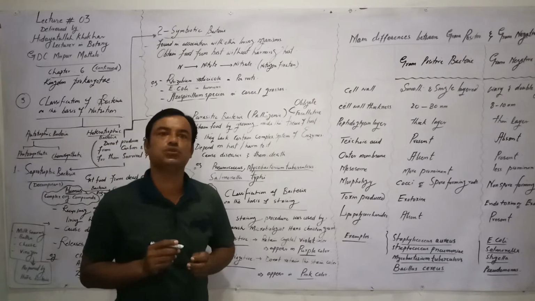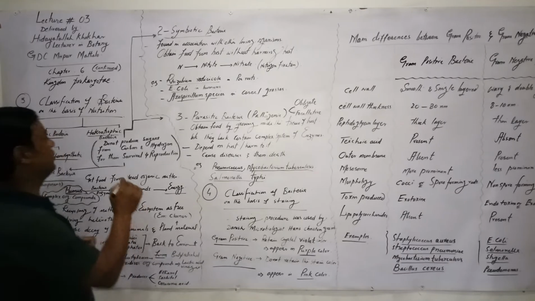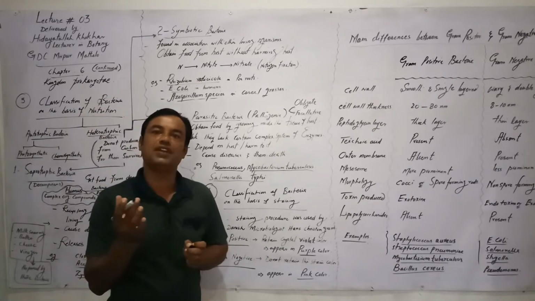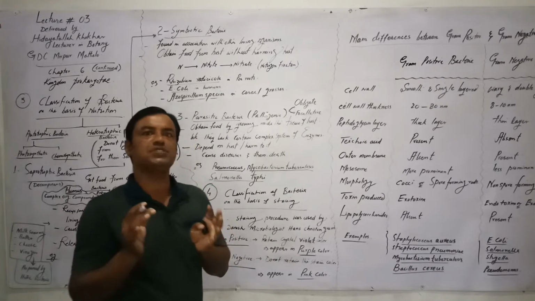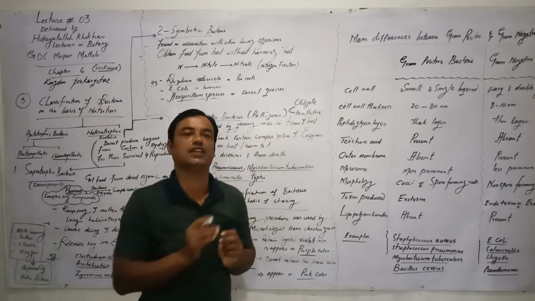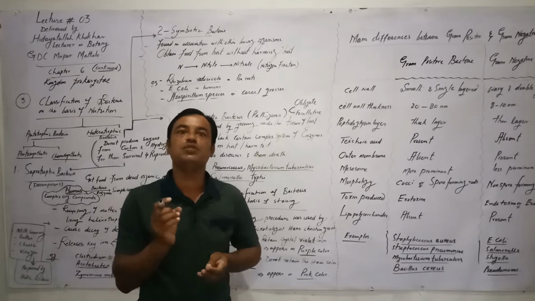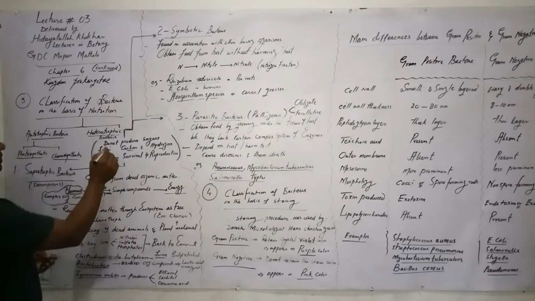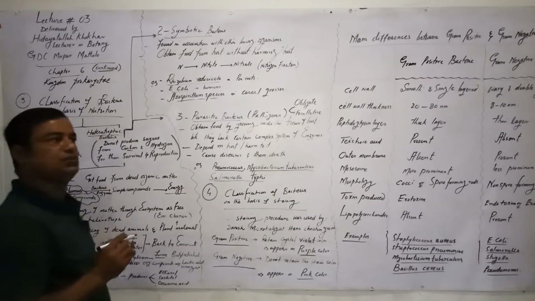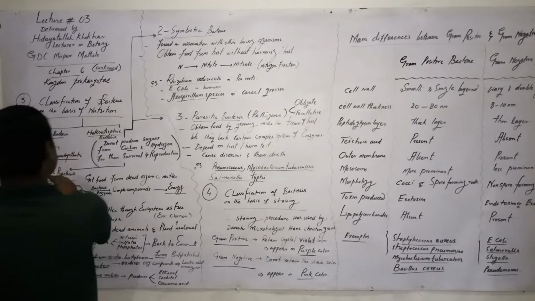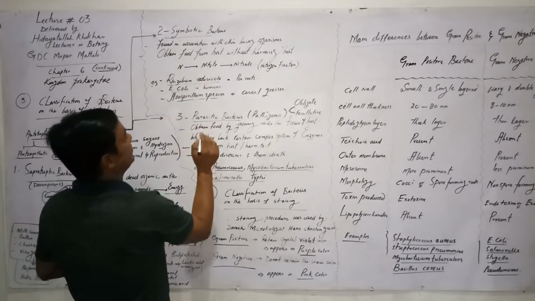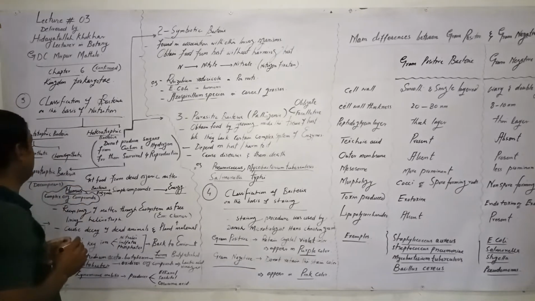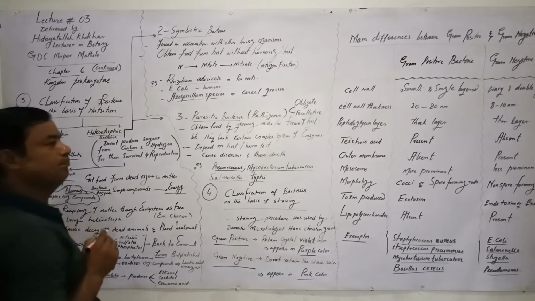Heterotrophic bacteria are those which do not produce sugars from carbon and hydrogen for their survival and reproduction. It means that these bacteria are dependent on other organisms. They are unable to synthesize their food themselves. Heterotrophic bacteria have been divided into three categories: saprotrophic bacteria, symbiotic bacteria, and parasitic bacteria. Saprotrophic bacteria are decomposers, putrefying bacteria.